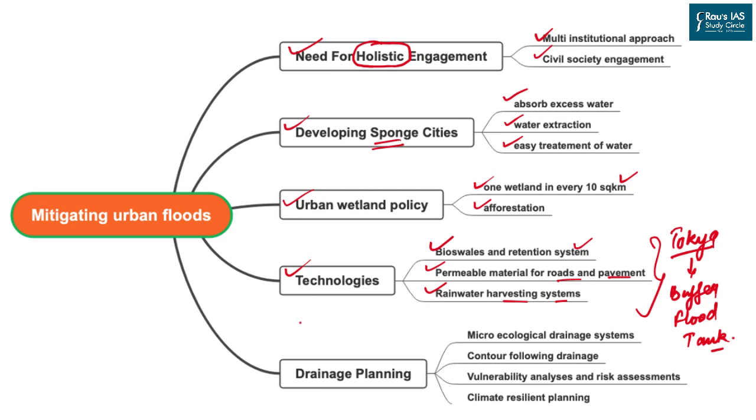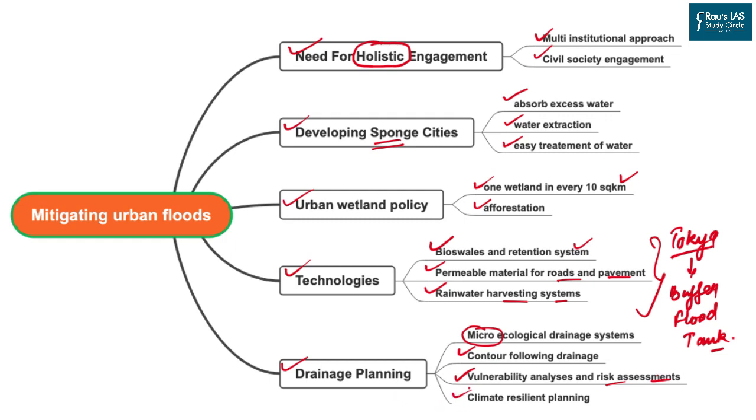And lastly, we also require drainage based planning, where we need to develop microecological drainage systems, maybe a small colony or a small area which can meet its own soaking demand. We require a contour following drainage system so that there is no water logging across the city. We require vulnerability analysis and risk assessment at micro as well as macro level, and this information should be shared at each level of governance. And lastly, we require climate resilient planning.